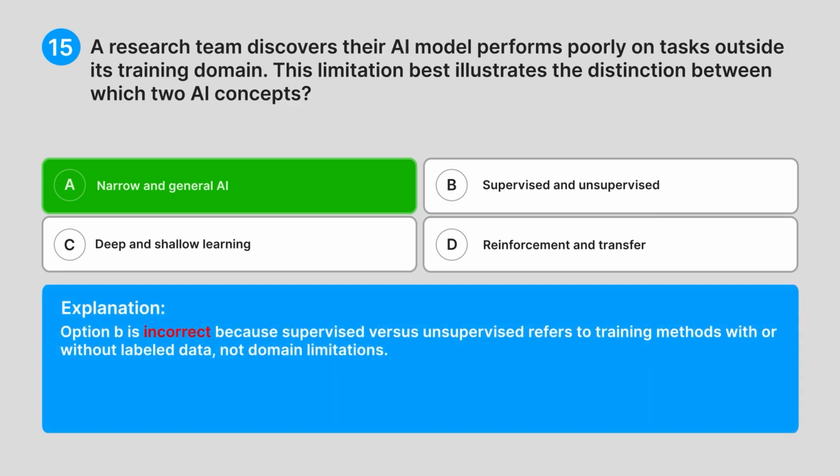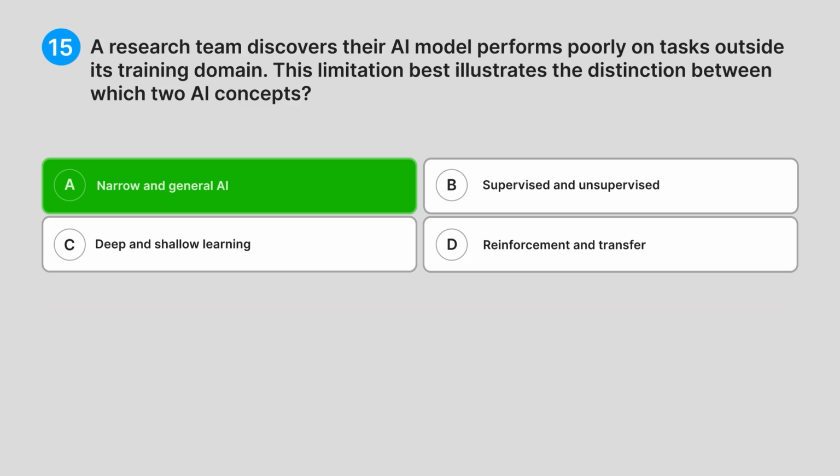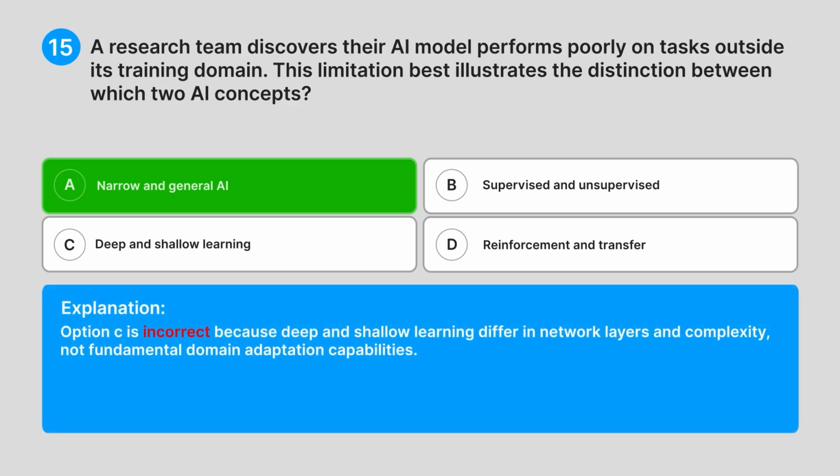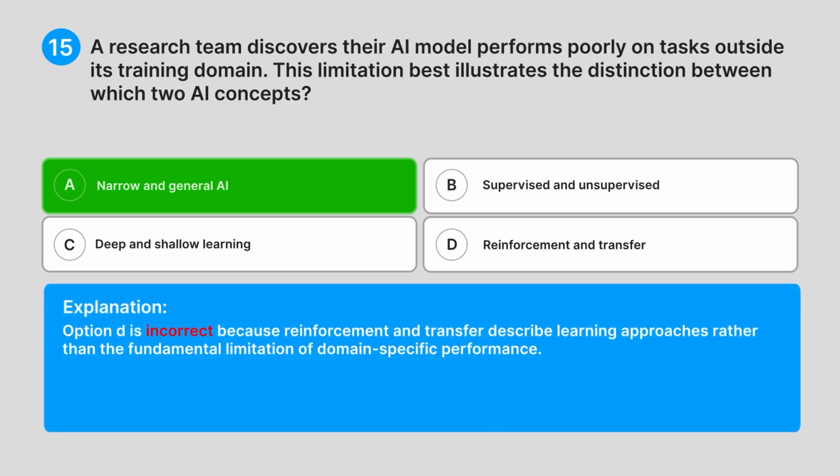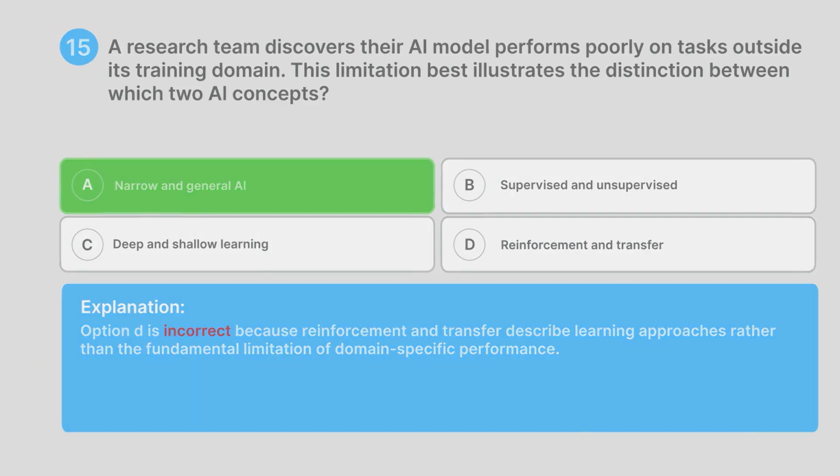Option B is incorrect because supervised versus unsupervised refers to training methods with or without labeled data, not domain limitations. Option C is incorrect because deep and shallow learning differ in network layers and complexity, not fundamental domain adaptation capabilities. Option D is incorrect because reinforcement and transfer describe learning approaches rather than the fundamental limitation of domain-specific performance.